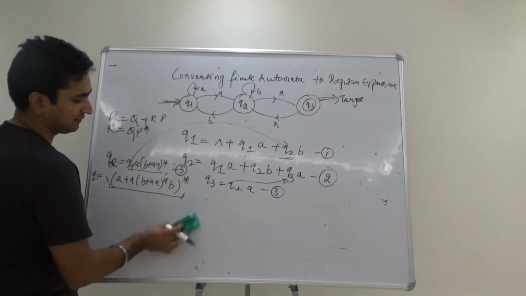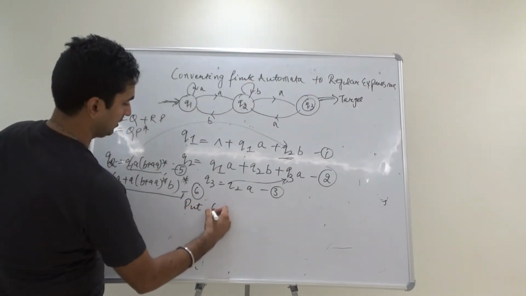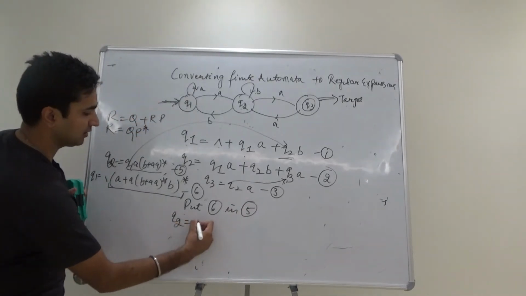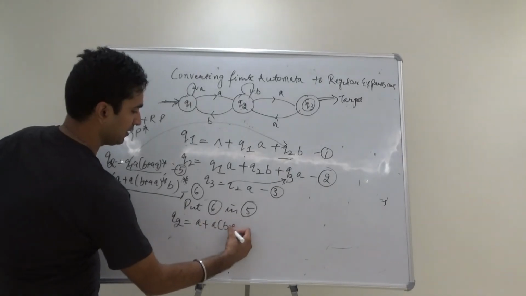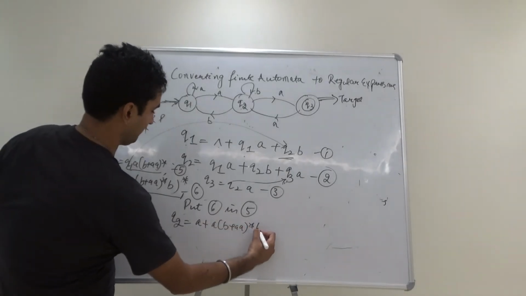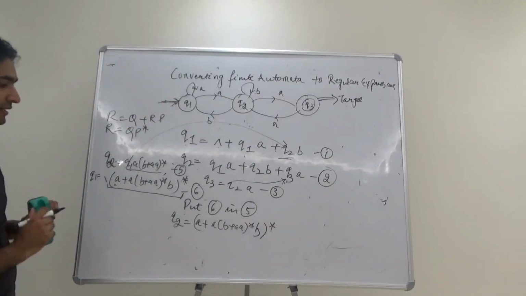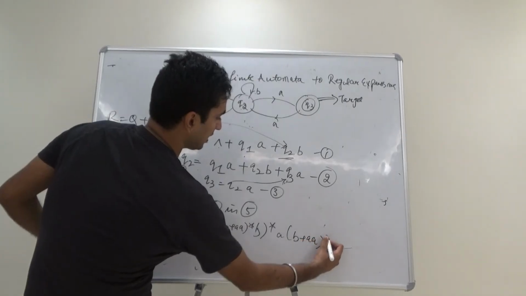So I can easily take the value of this. If it can be sixth, I can put 6 in 5. Q2 was Q1A, so Q1 was this A plus A whole star B whole star, right? This is Q1A, B plus AA whole star.